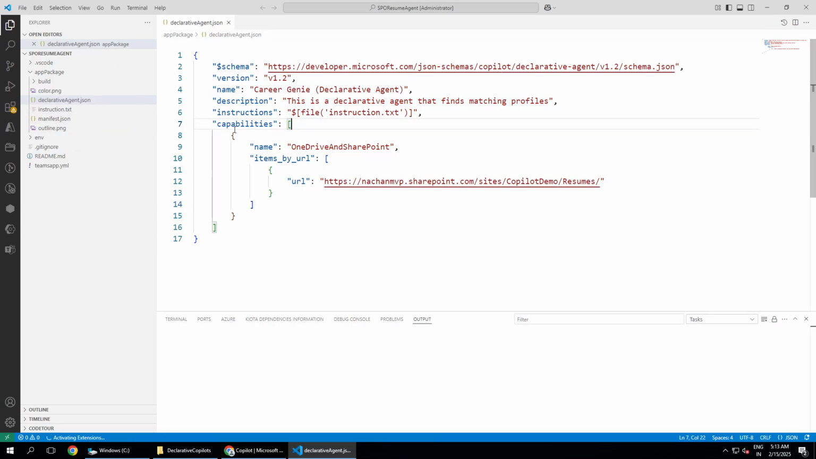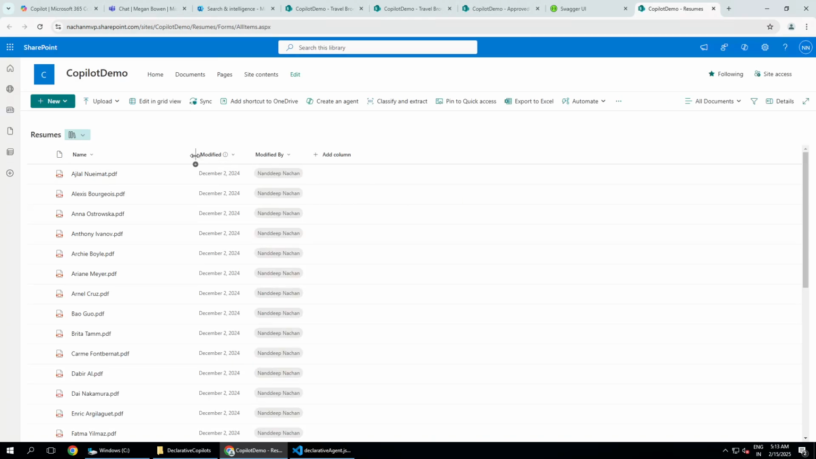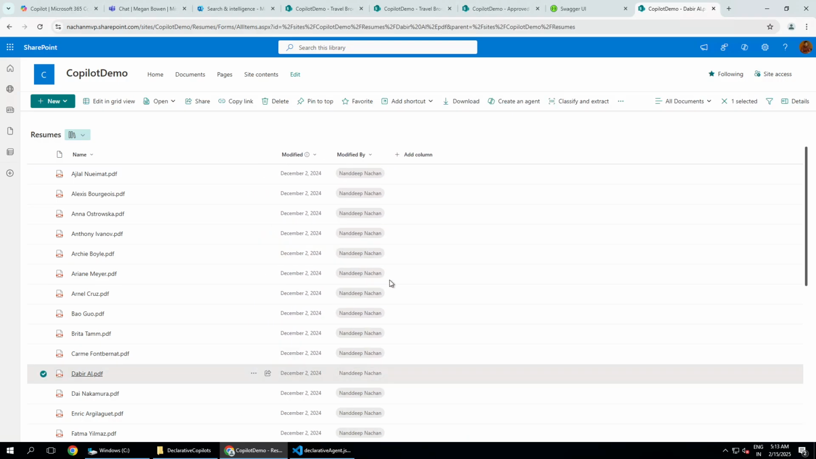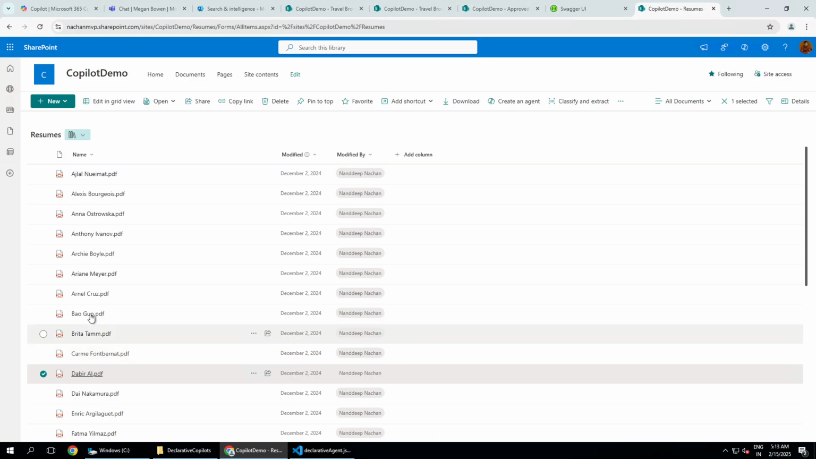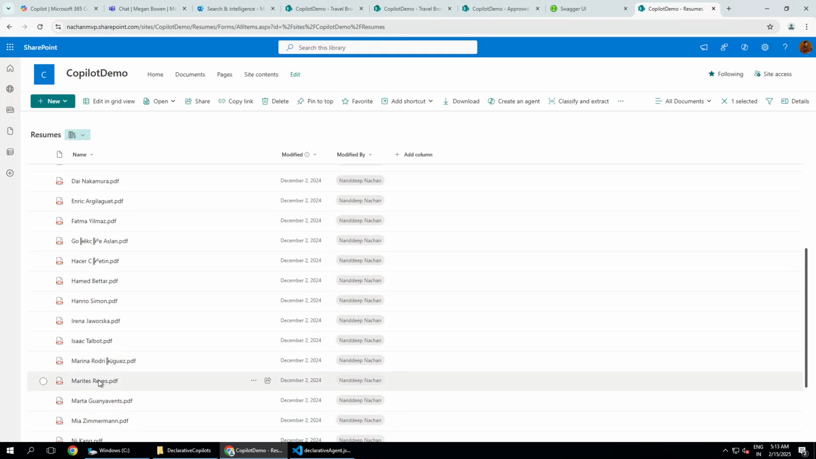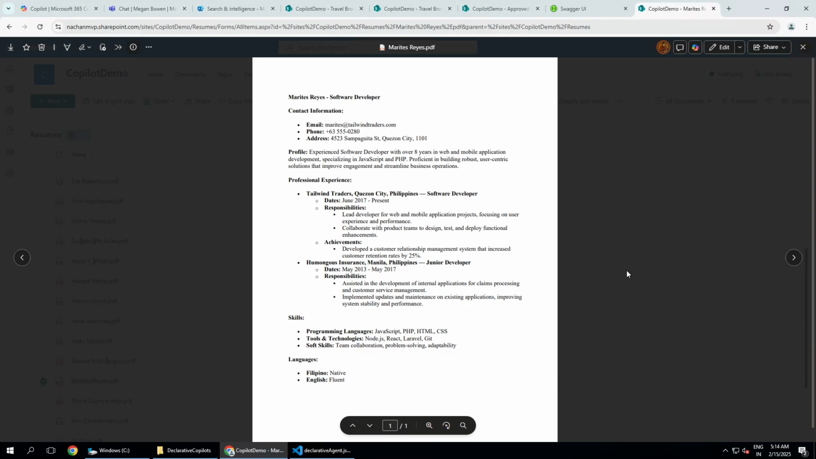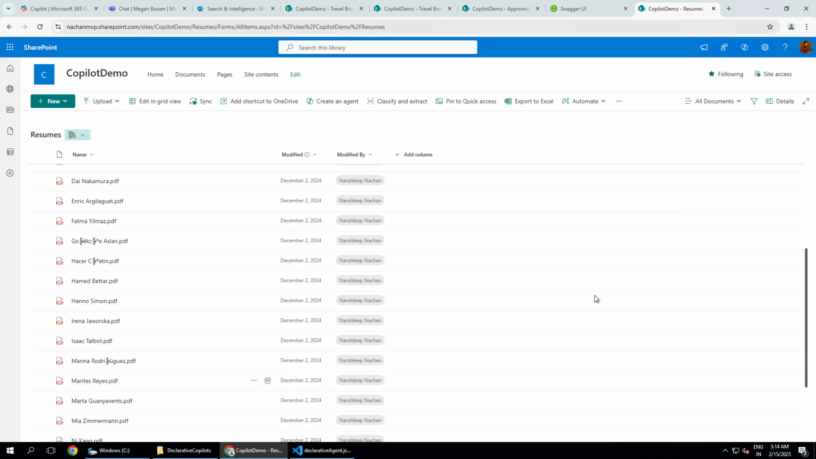So what we need to do here is that after the instruction, we need to add another functionality called capabilities. In the name, we have specified it as OneDrive and SharePoint. And let me just open up this location for you where I do have various documents available. Okay, so these are various resumes. For example, if I just open up one of the resumes, you can see that this is not even in English. This is some different language. If I just open any of the others randomly, this is probably Chinese or Japanese. Maybe we do have a few in English as well. So these are the resumes which are available in various shapes, various formats, and various languages.